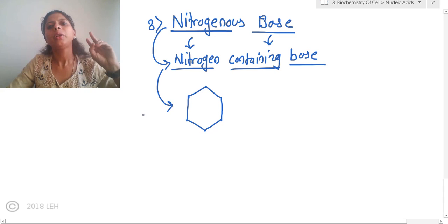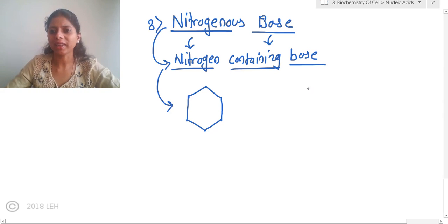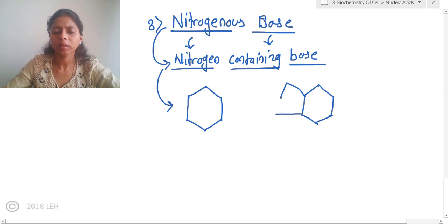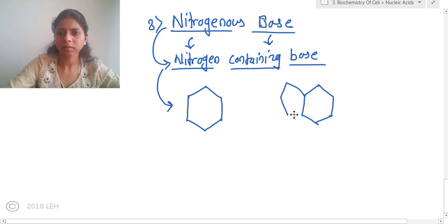Now two types of rings are observed in the nucleotide. One ring is very simple, like this hexagonal ring, and another ring is quite complicated. It is a double ring. How is it? Just try to understand. It also has one hexagonal ring like this, and to this hexagonal ring another pentagonal ring is attached. Just a second, let me erase this.